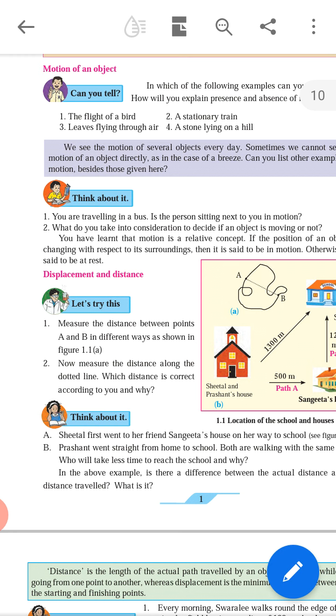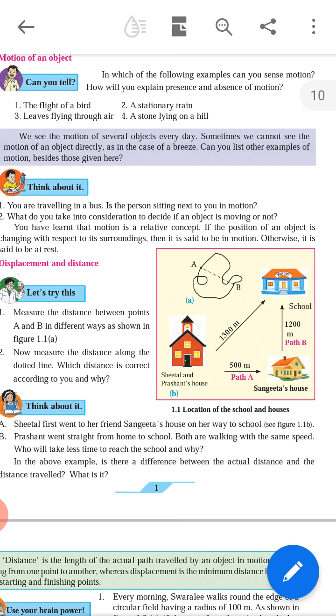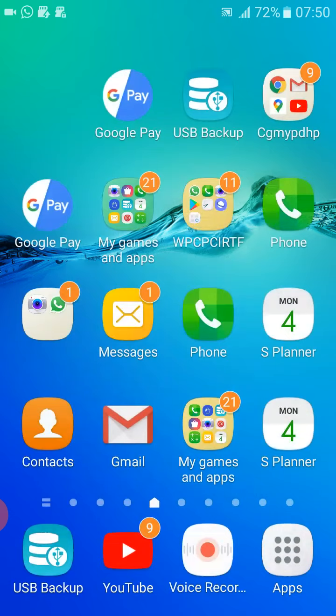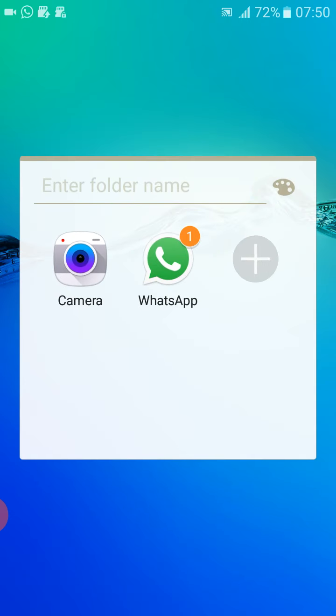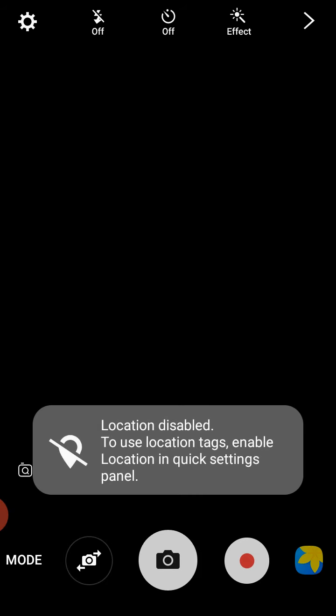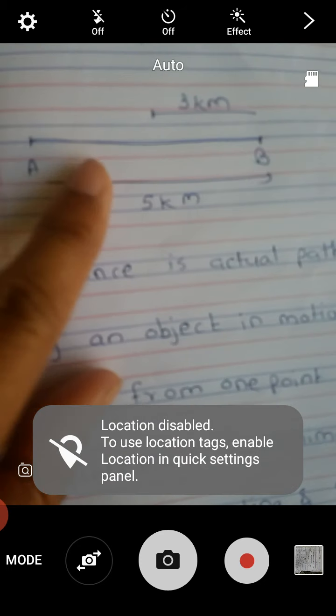Suppose there are two places A and B. I will explain it on the notebook. Let's see this.